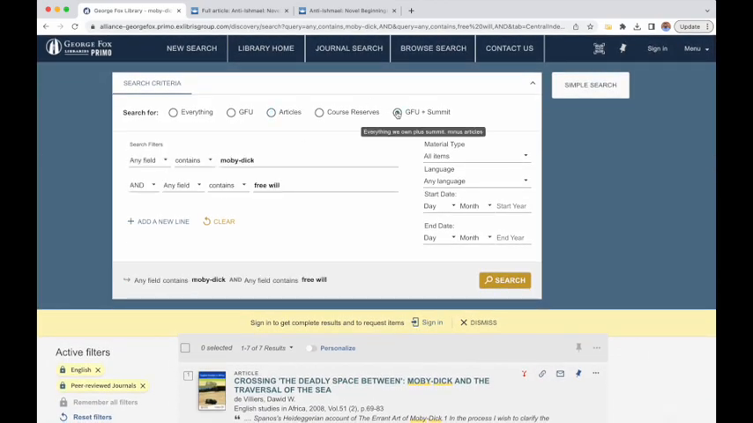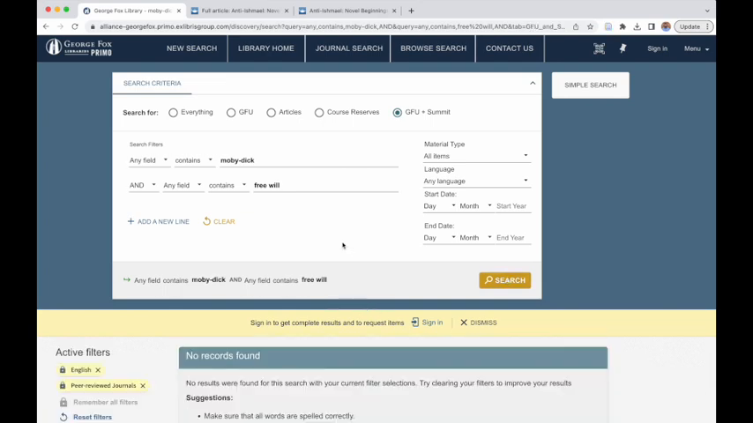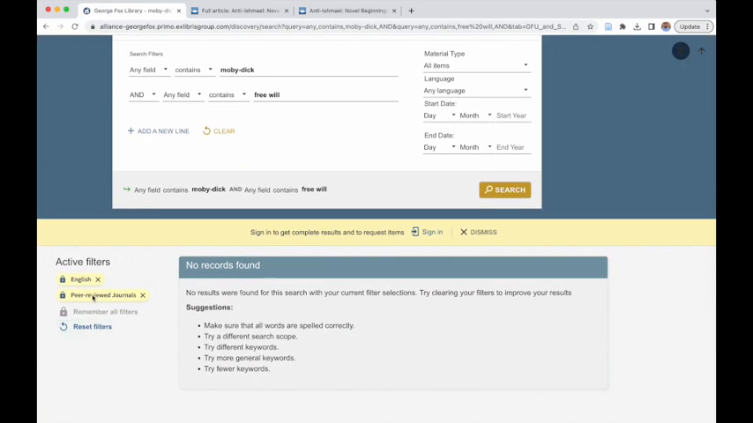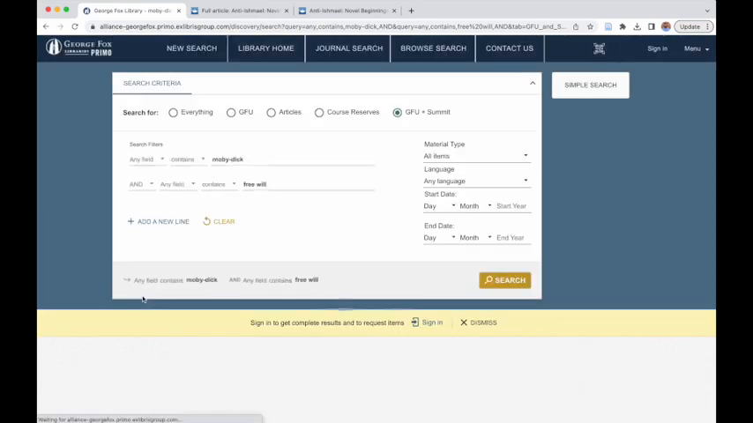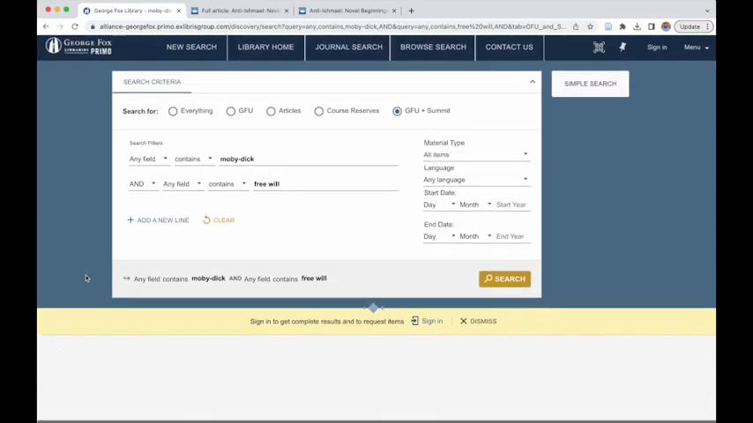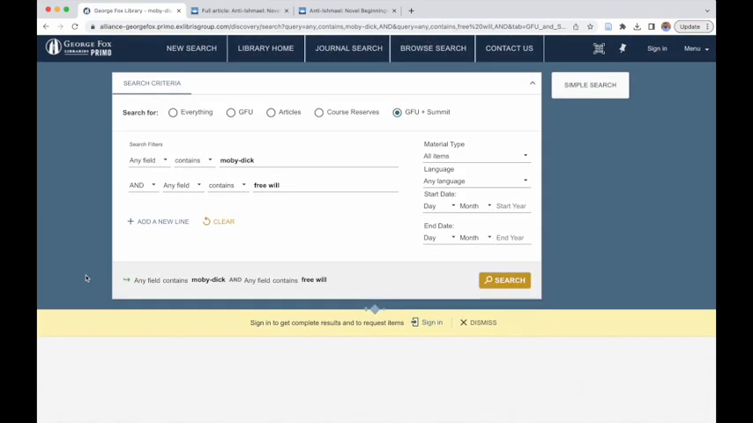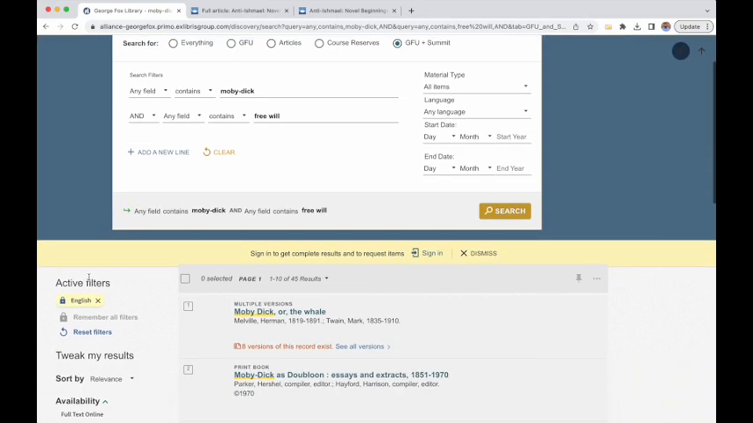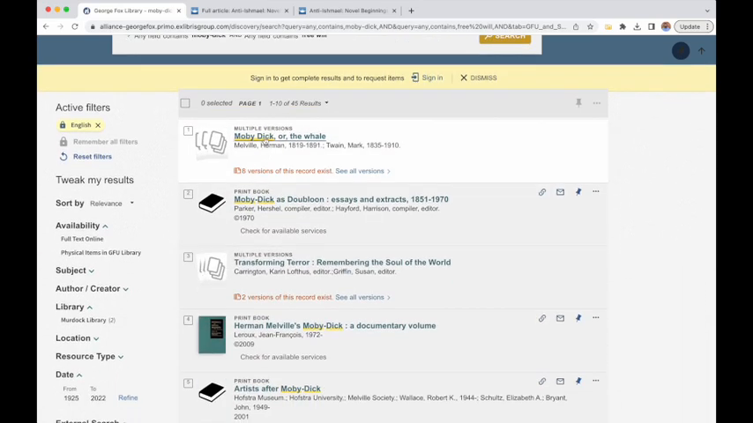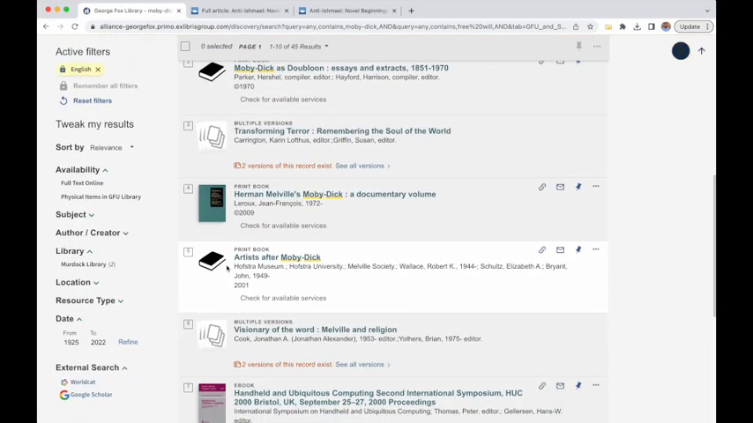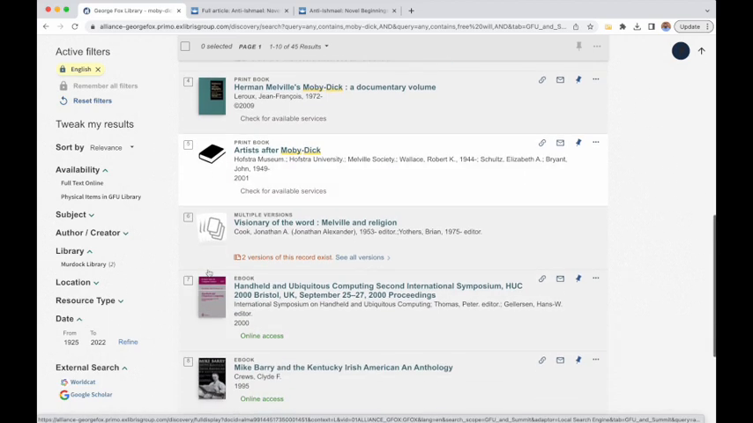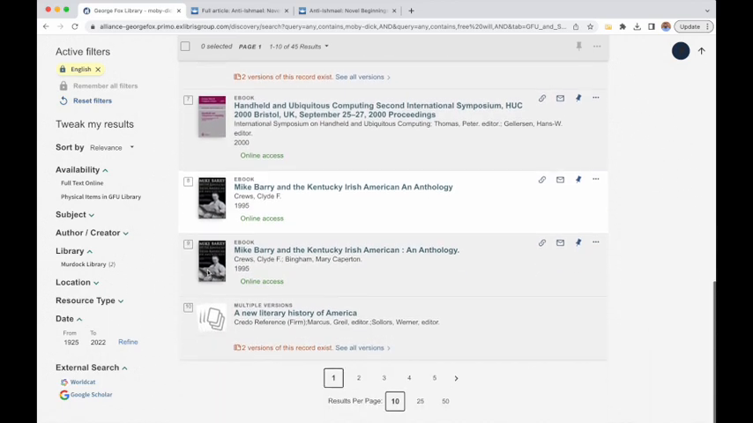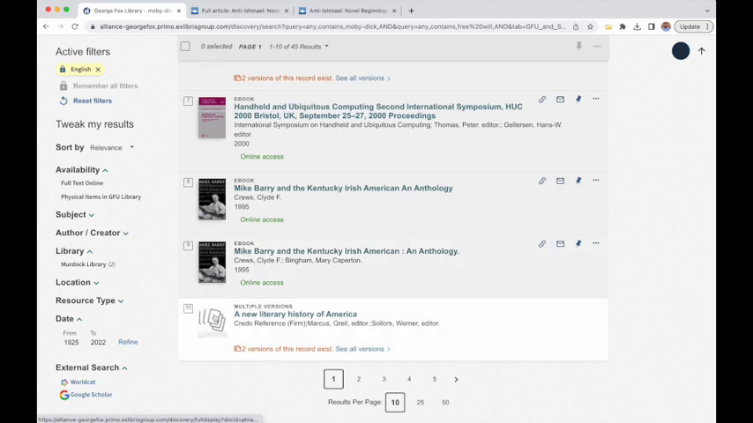I could also look here at GFU plus Summit, but remember that I had peer-reviewed journals, and Summit is again looking at physical items that are in the other institutions' catalogs. So I get 45 physical resources that can come up. I'm going to get the book itself, but I'm probably going to get some films, documentaries. I'm getting here some ebooks that come up, but I'm also going to get some